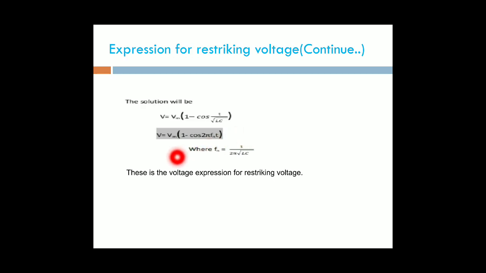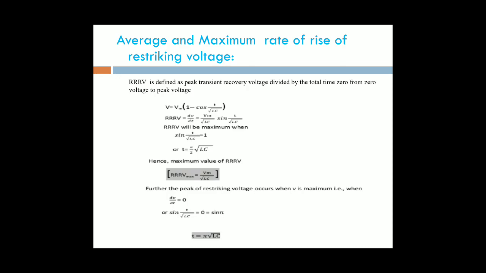Therefore, V equal to Vm into 1 minus cos 2 pi Fn t, where Fn is 1 by 2 pi root LC. This is the natural frequency. This is the voltage expression for the restriking voltage. The voltage obtained across the contacts of the circuit breaker at the starting instant of oscillation is V equal to Vm into 1 minus cos 2 pi Fn t. This is the expression for the restriking voltage.